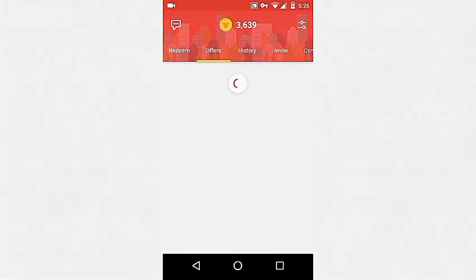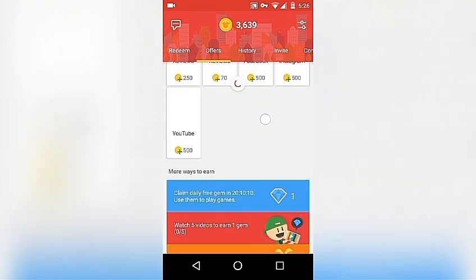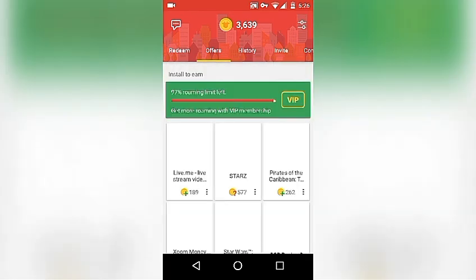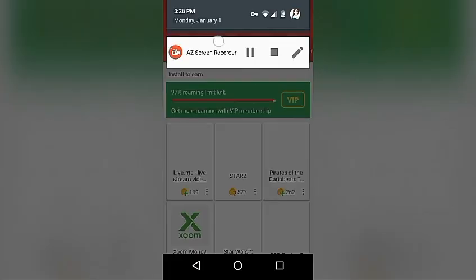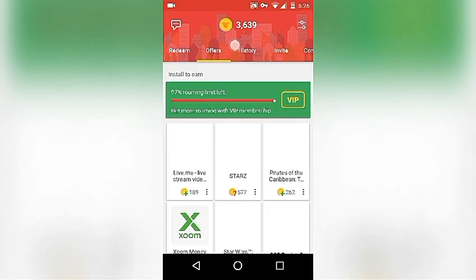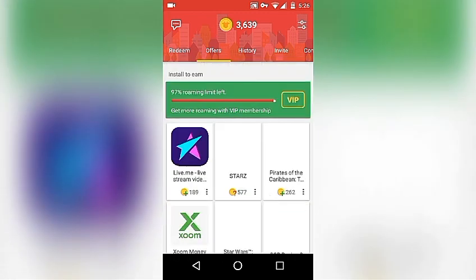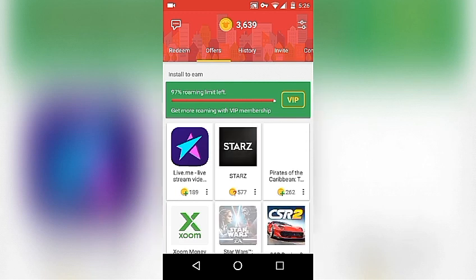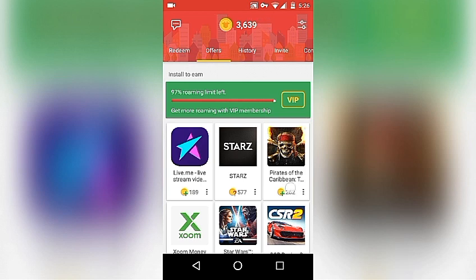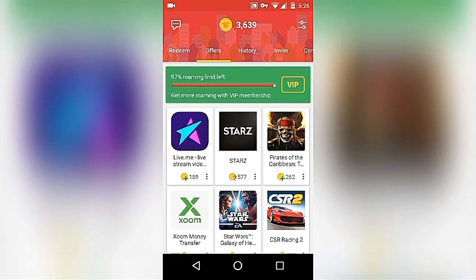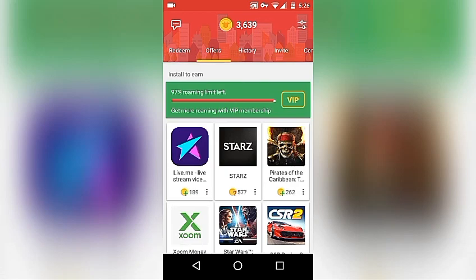Here it is, the main page of the Moocash application. If you look closely at the top of your screen, right here is your current coin. I only used this application for 2 days, and I already have around 3,600 coin, which is so fast. So, next, you can see install to earn.